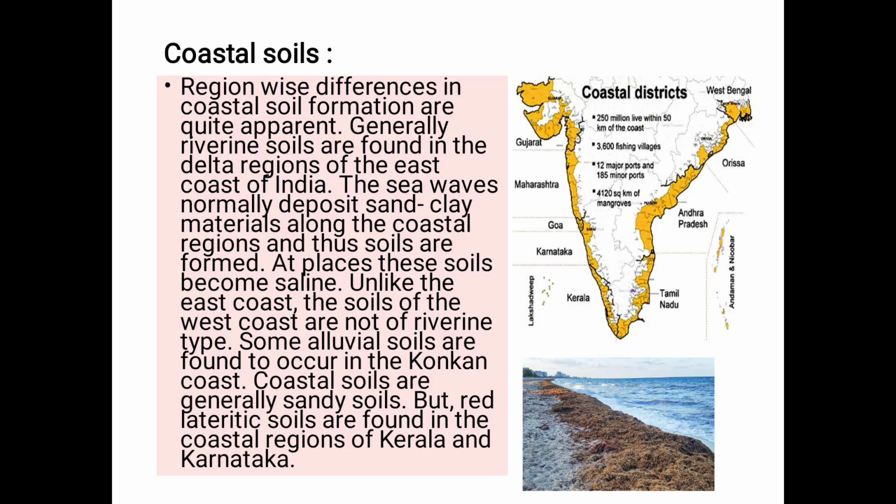So we also have different types of soil, right? In the east coast, we find what? Riverine soil. And on the western side, up to the Konkan coast, that means up to Goa, we will find alluvial soils. Then from Karnataka to Kerala, we will find lateritic soils.